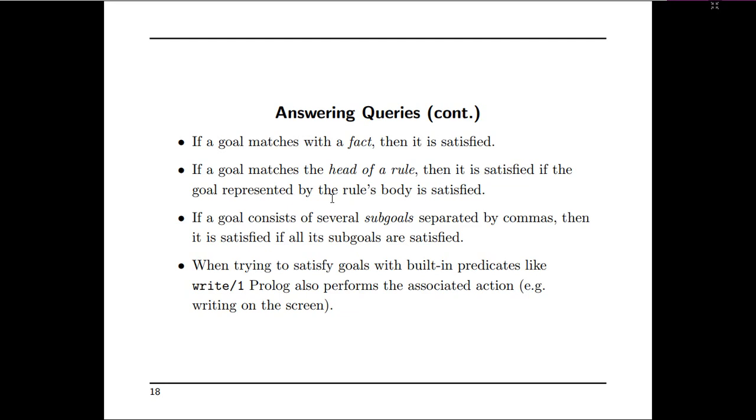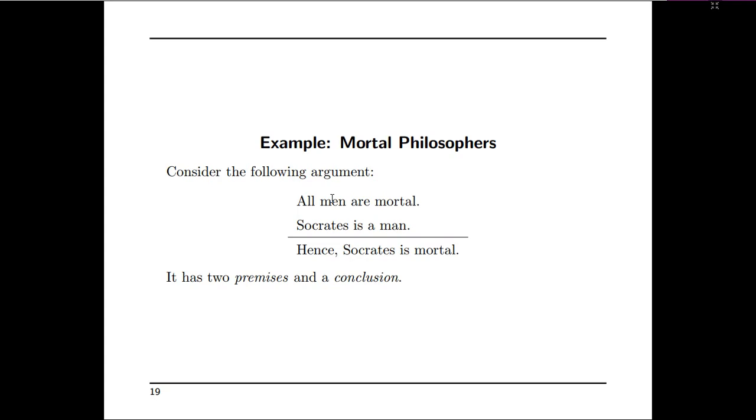Let's consider an example, mortal philosophers. Consider the following argument: all men are mortal, Socrates is a man. With these two statements, we conclude that hence Socrates is mortal. That means this argument has two premises and a conclusion. So how can these arguments be written in rules format?